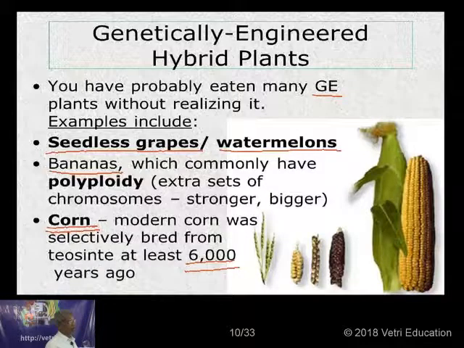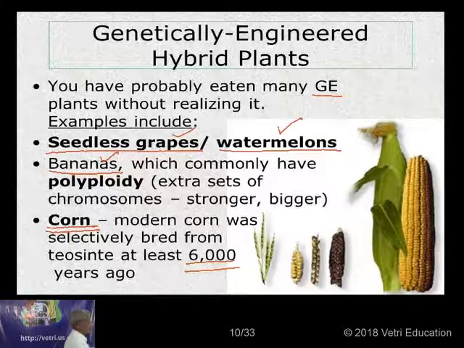So these crops have been in the usage of man for quite a long time, and consistently man is improving the crop by different hybridization techniques, and these are all some of the plants that we are regularly using by genetically engineered techniques: seedless grapes, watermelons, bananas, and then of course the corn. So these are some of the crops which are genetically engineered to give better results for our food production.